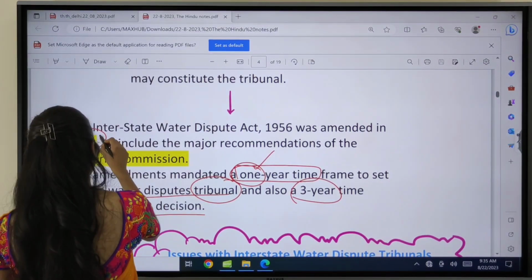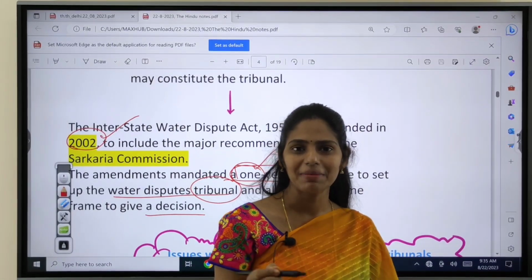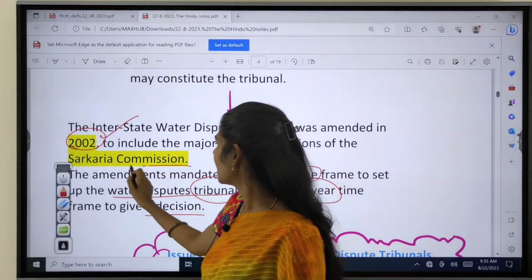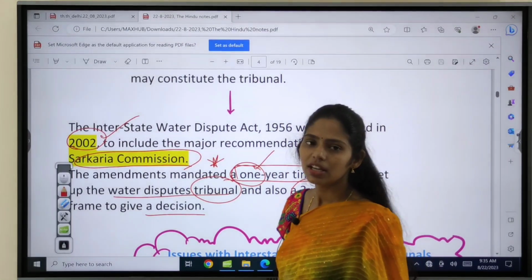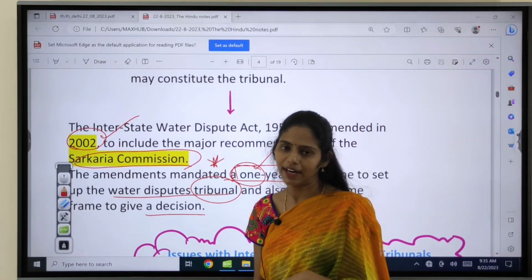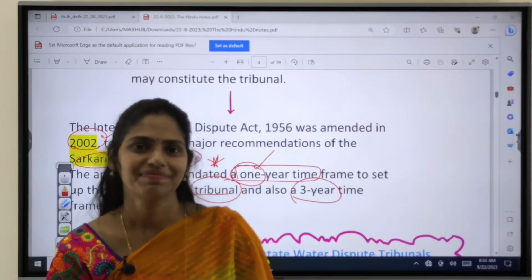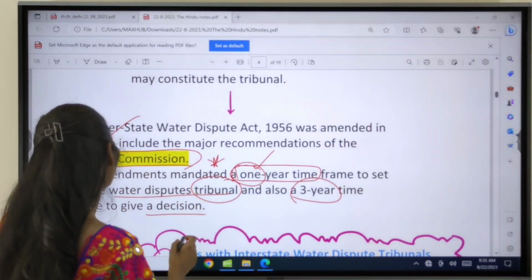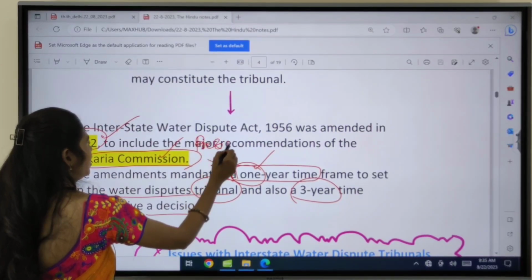Okay, so this is the recommendation, and which committee gave this recommendation? That is the Sarkaria Commission. Based on the Sarkaria Commission, we came up with the amendment to the Interstate Water Dispute Act of 1956, and we introduced this time framework. This Sarkaria Commission is very important for your prelims as well as for your mains.